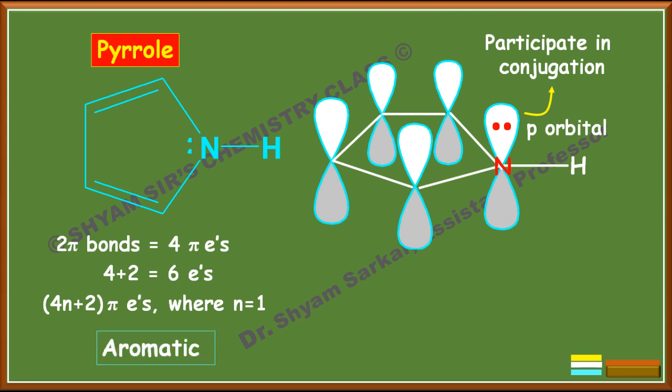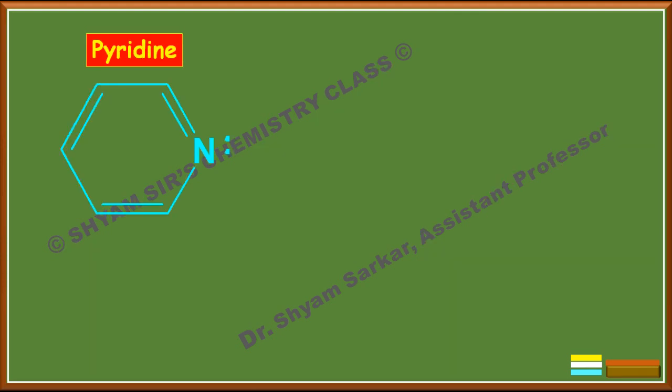Okay, so because of the presence of the lone pair of electrons in the p orbital, it can participate in the conjugation with the p orbitals of the carbon atoms where the pi bonds are formed. So this we will consider as an aromatic compound. Okay, so the next system is pyridine. Here you can see there are 3 pi bonds and 1 lone pair on the nitrogen atom. So whether we should count this lone pair of electrons on the nitrogen atom or not, let us see.